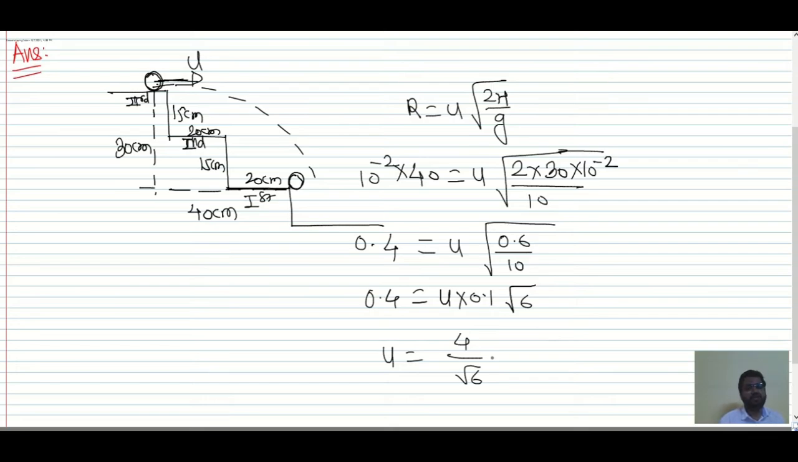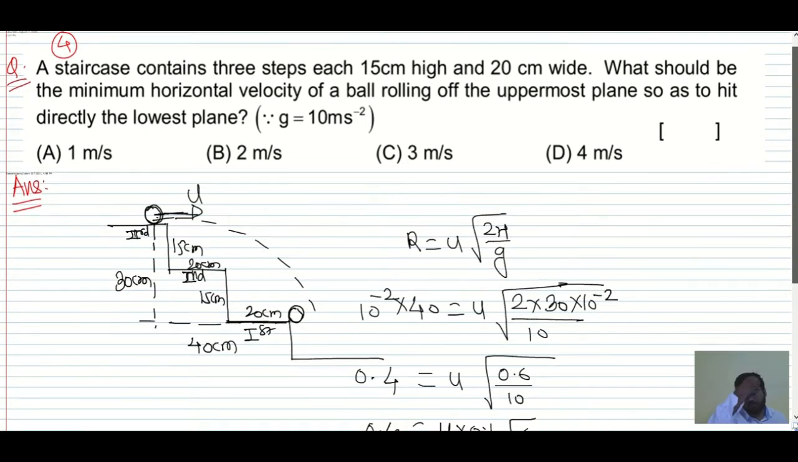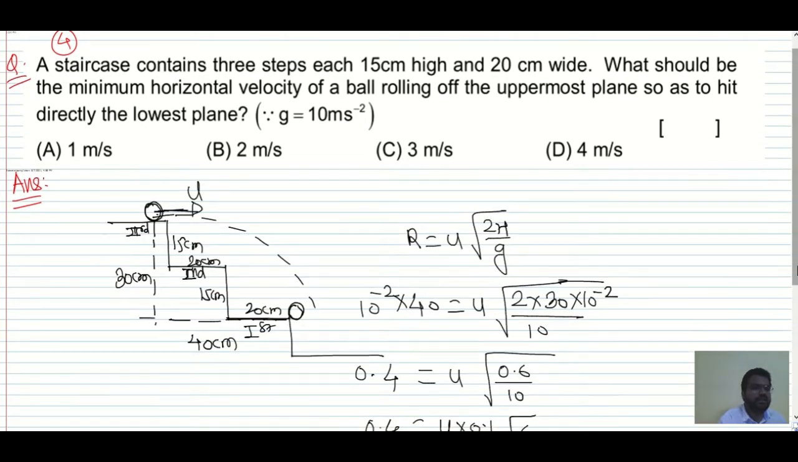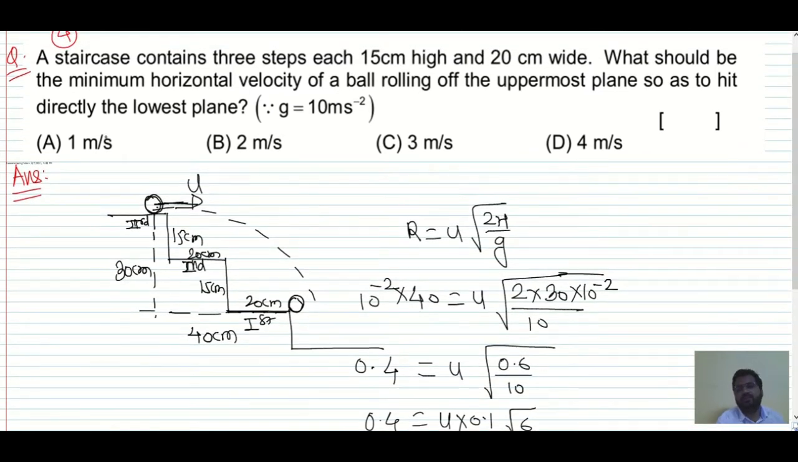Just calculate the value of this. Now calculate the value of 4 divided by root 6. I'll just calculate, just a minute. 4 divided by root 6, you will get 1.63. So 1.63 meter per second is the minimum velocity that this ball should have so that it will hit the ground. Now if I throw it at 1 meter per second, it will not hit the ground.